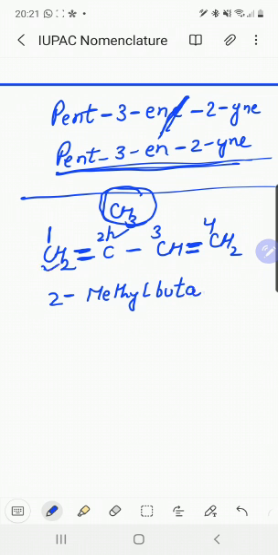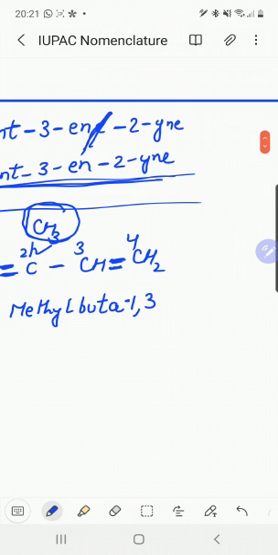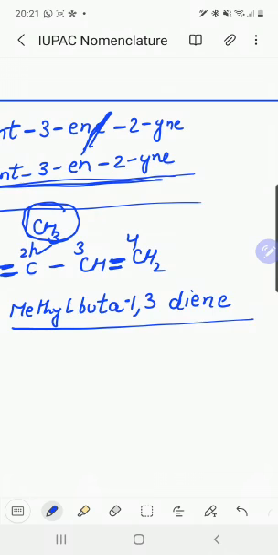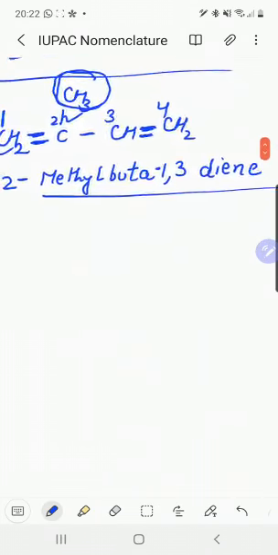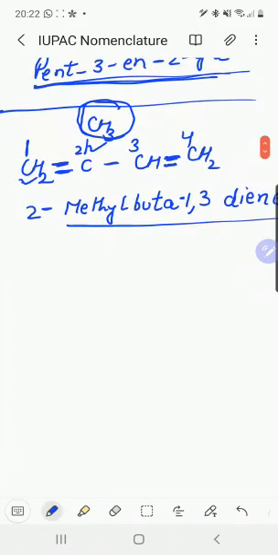Buta-1,3. With 2 double bonds we add diene. Buta-1,3-diene. So this is the name of the compound.